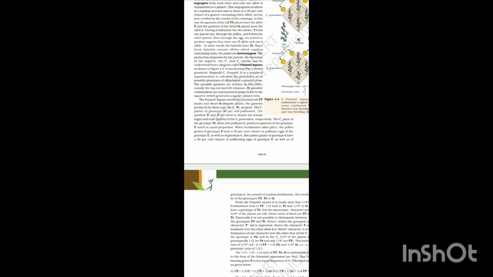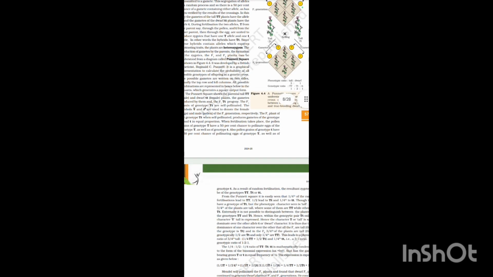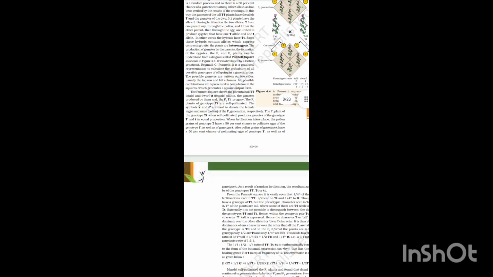The production of gametes and the formation of the zygote, the F1 and F2 plants, can be understood from a diagram called the Punnett square, as shown in figure 4.4. It was developed by the British geneticist Reginald C. Punnett.